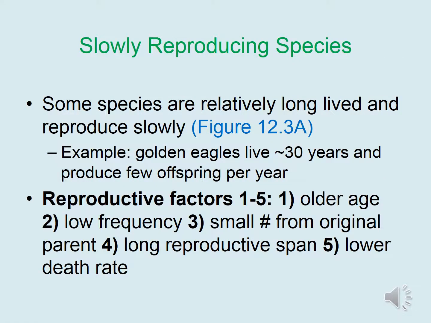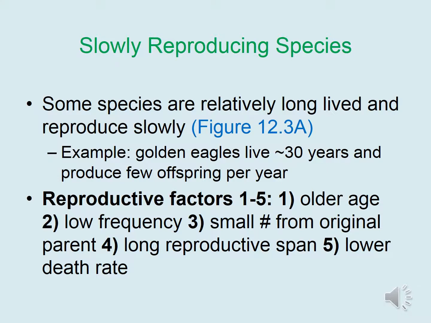Some species are relatively long-lived and reproduce slowly. An example would be golden eagles that live about 30 years and produce very few offspring per year. If we consider the reproductive factors outlined a few slides ago, eagles reproduce at an older age with a lower frequency and can only generate a small number of offspring from the original parent.